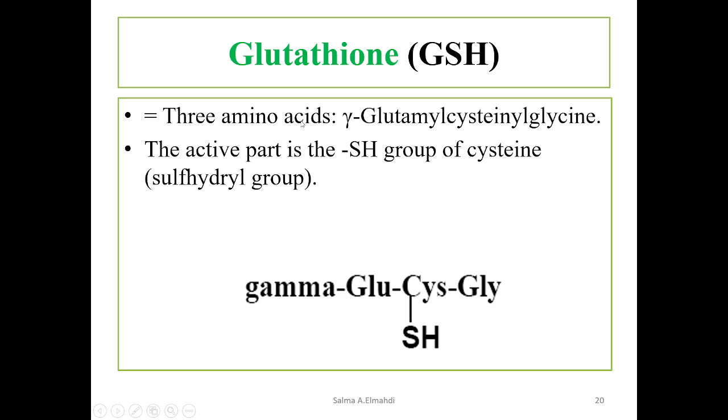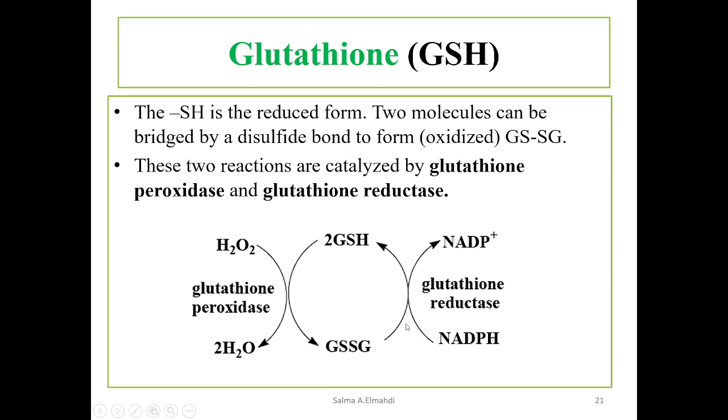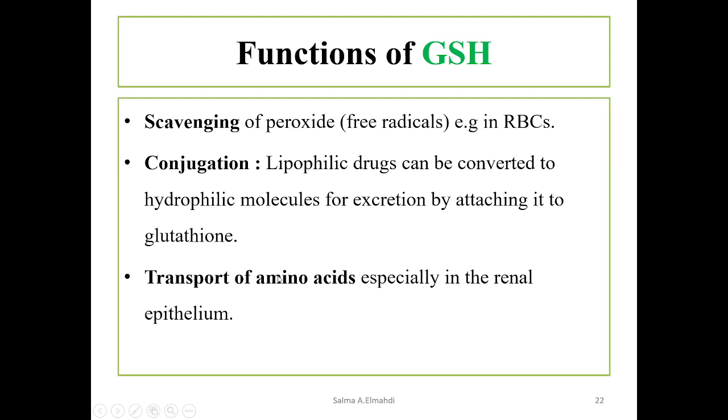Glutathione is synthesized from three amino acids: glutamate, cysteine, and glycine. So glutathione is actually gamma-glutamyl-cysteine-glycine. The active part is the thiol group of cysteine, a sulfhydryl group. Glutathione in the reduced form, two molecules can be linked by a disulfide bond to form oxidized glutathione, so two molecules of glutathione linked through the sulfur groups. The two reactions are catalyzed by glutathione peroxidase and glutathione reductase. You have come across this.